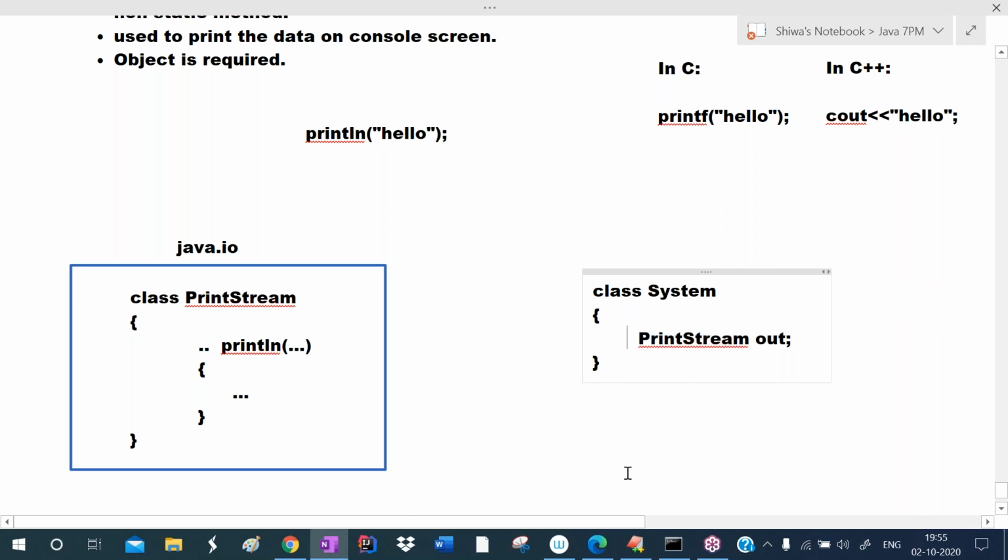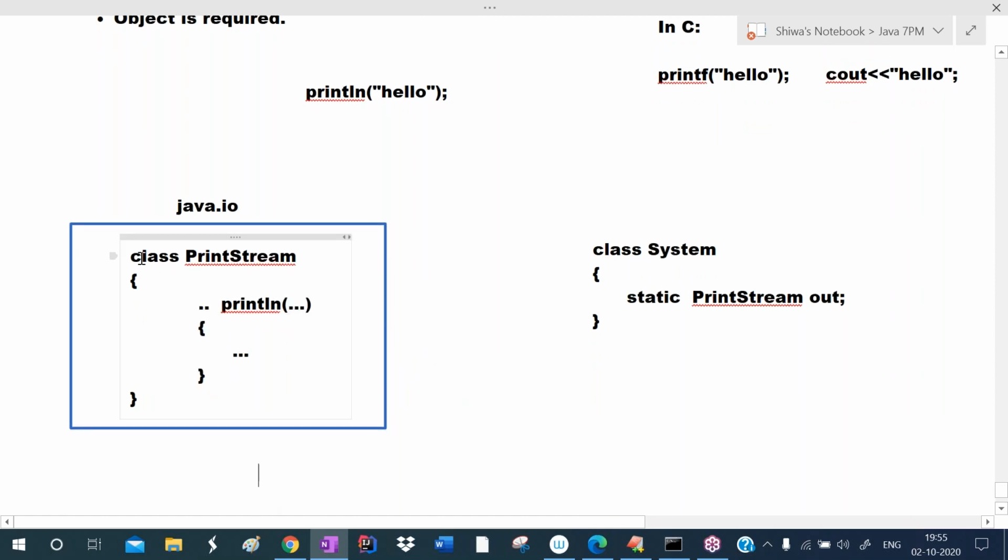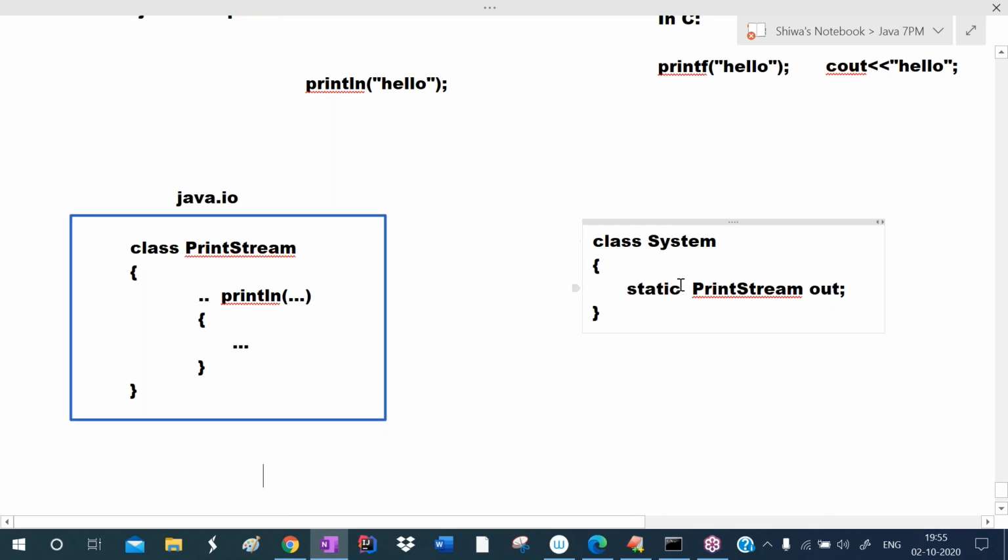Okay, they defined this member as static. This is static member. Listen carefully. So out is the static member. Println is the non-static member. So object is required. We cannot create object for this class print stream. But alternative solution is there. This print stream class object is defined in the class system.